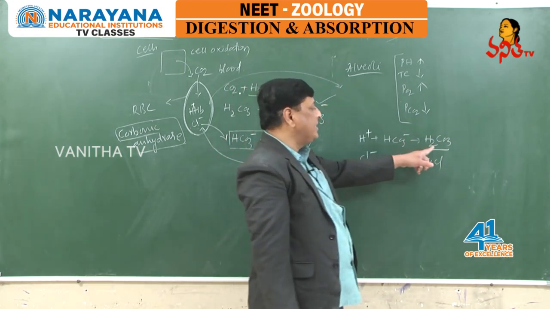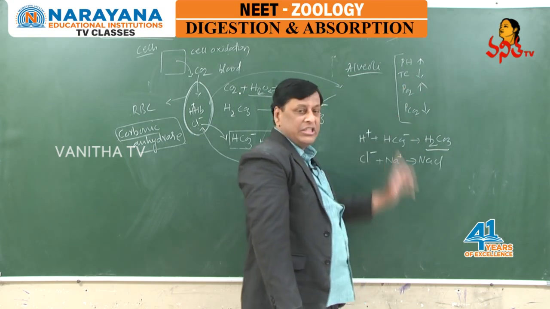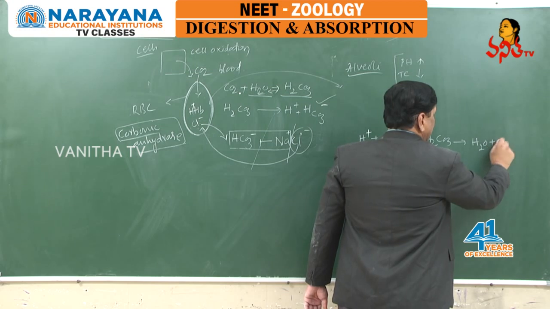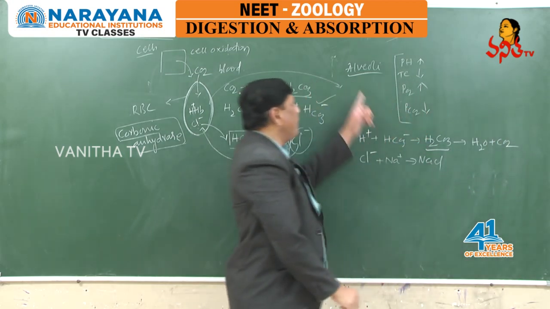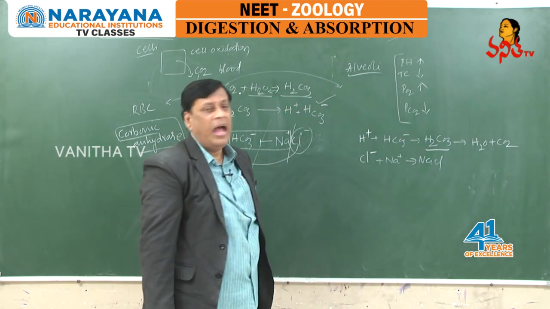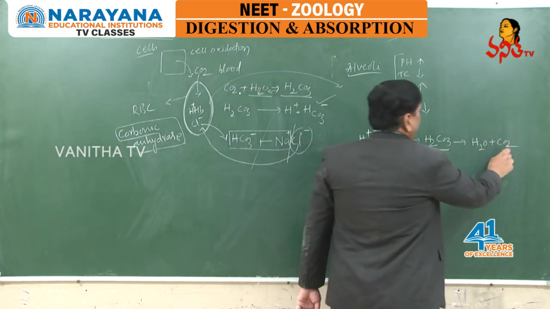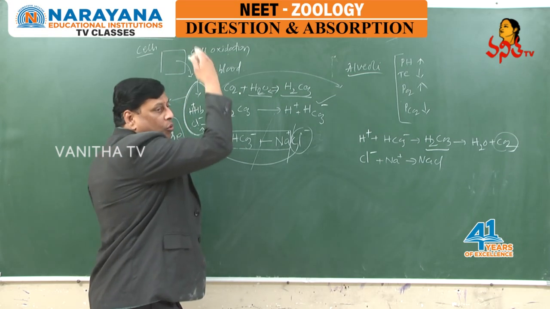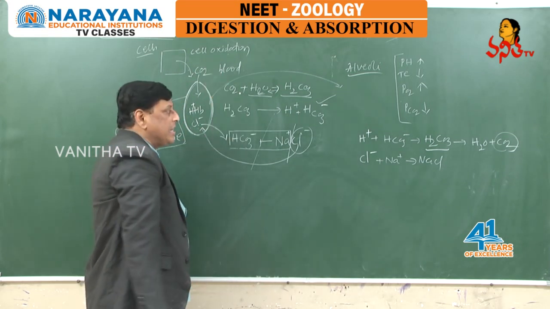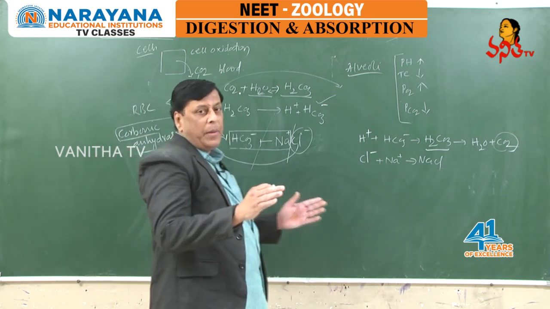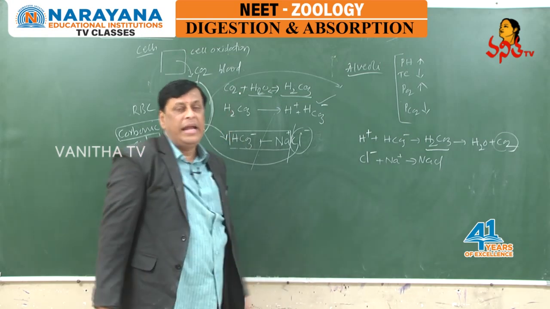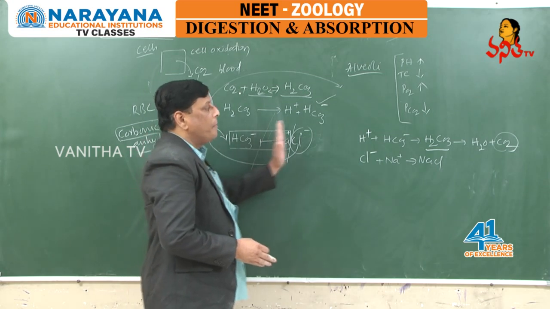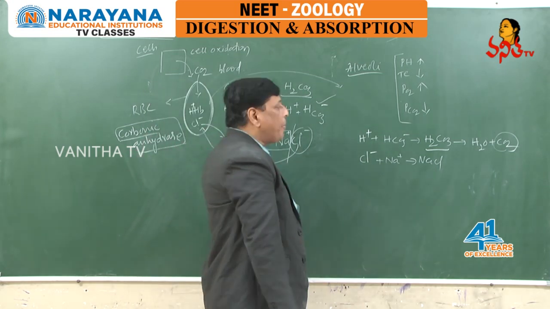This carbonic acid cannot sustain in these conditions. That's why this will dissociate into water plus CO2 at the level of alveoli. As a result, you will see the formation of CO2 that will diffuse out through alveoli. In such a way, chloride is playing a vital role in transport of carbon dioxide in the form of bicarbonates.